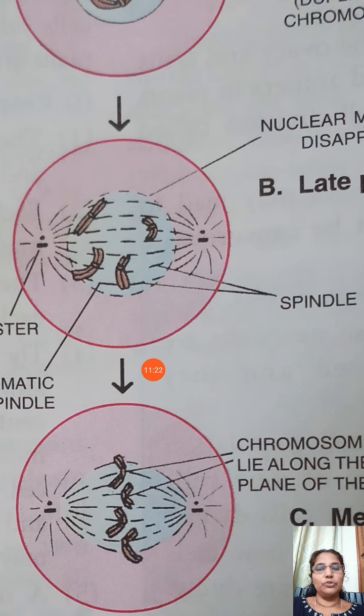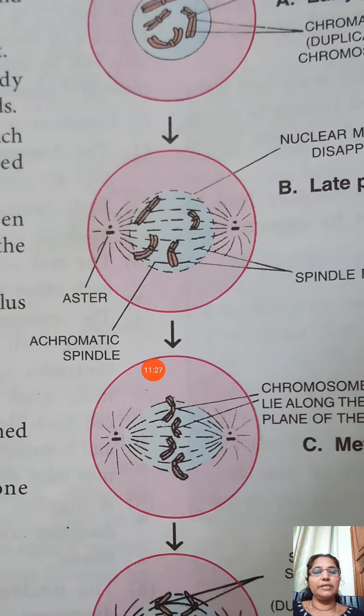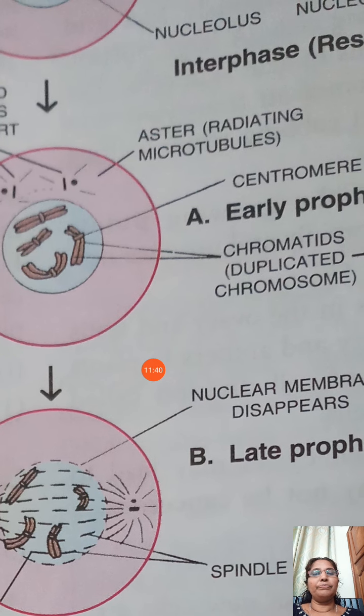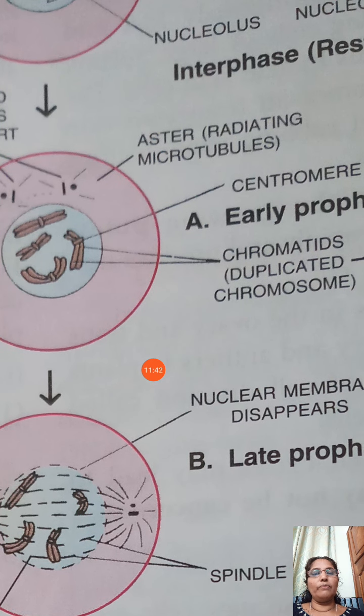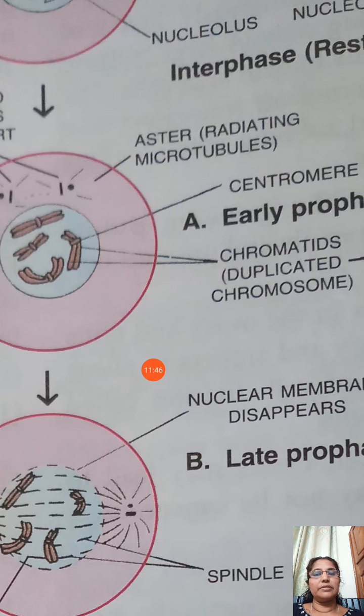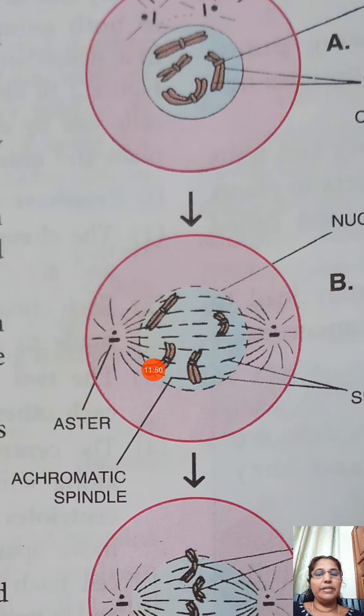You can see the two opposite poles connected by these spindle fibers, and sometimes you can see the spindle fibers attached at the region of the centromere. You know that the centromere is the portion of the chromosome where the chromatids are attached. Here the spindle fibers are attached at the centromere.